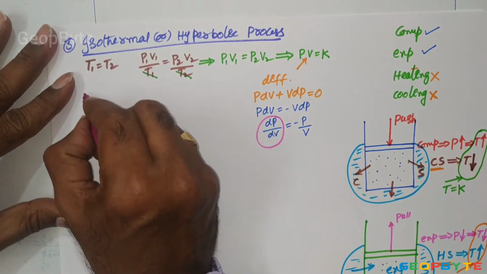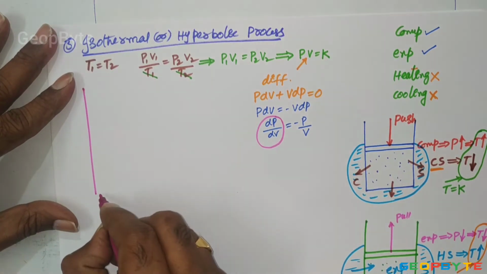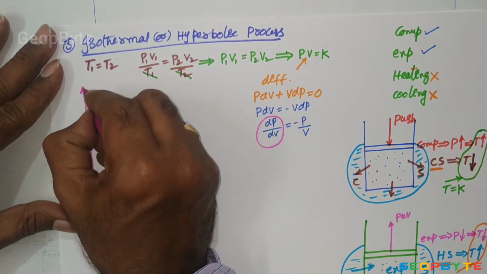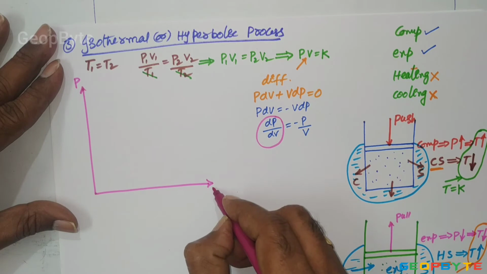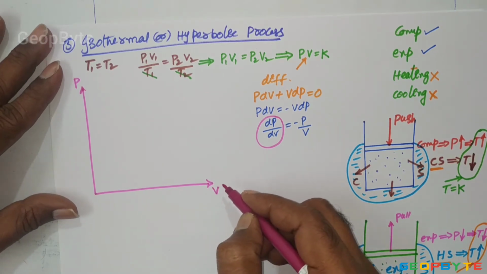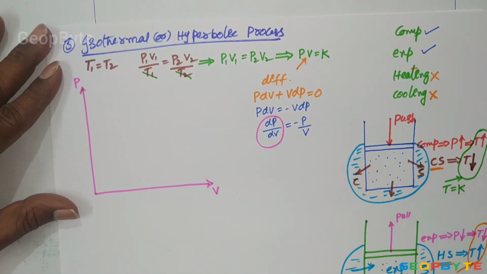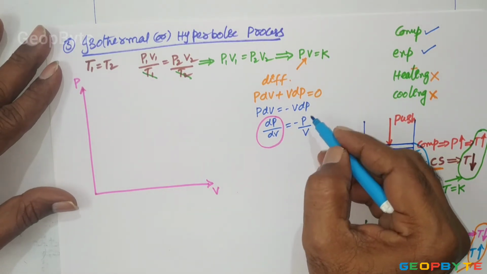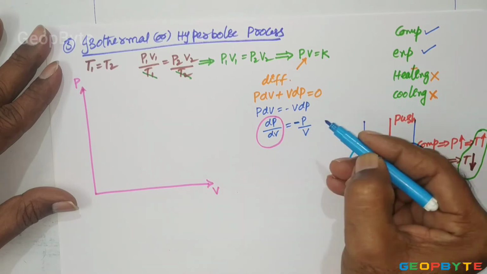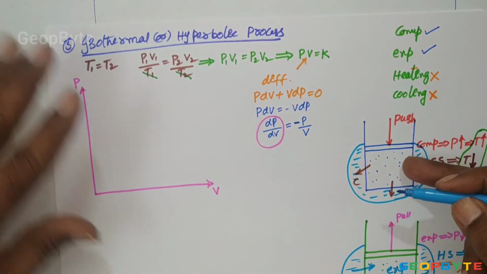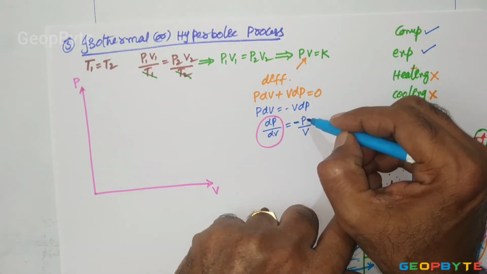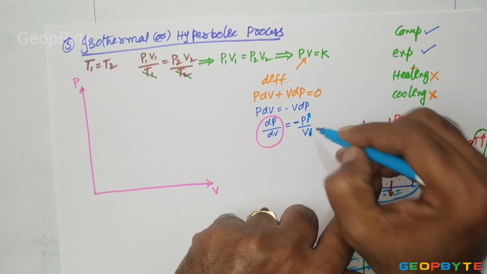The slope of it is like this. If I take the PV coordinate system, pressure versus volume, and project the isothermal curve, the slope of that isothermal curve is dP by dV equal to minus P by V. The negative sign with the slope indicates that the isothermal process may be either compression. During the compression process, pressure increases, but volume decreases.